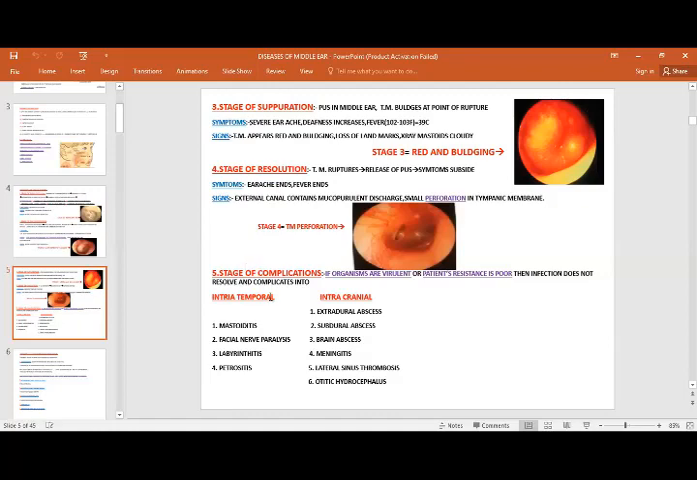And these are the complications of acute suppurative otitis media, which we would discuss later on in another lecture. But we need to know that we have divided those complications into two parts: intratemporal, where the complication is confined to the temporal bone, and intracranial, where it has passed into the brain. Intratemporal complications include mastoiditis, facial nerve paralysis, labyrinthitis, petrositis. While the intracranial complications include extradural abscess, subdural abscess, brain abscess, meningitis, lateral sinus thrombosis, and otitic hydrocephalus.